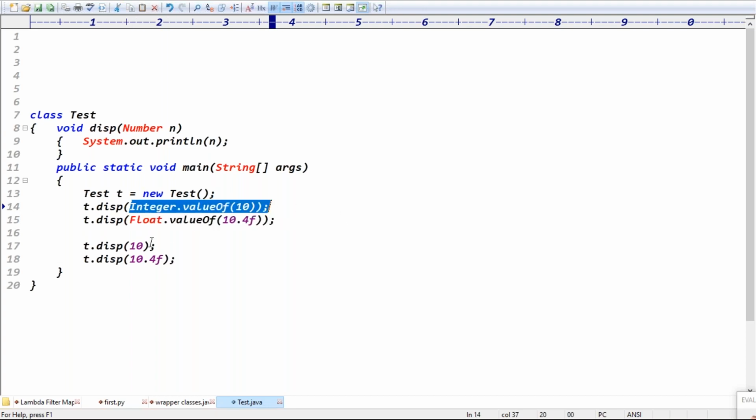Here I am passing 10, but 10 is a primitive. Number can hold only object data, such as Integer, but you are passing only 10. 10 is int type, right? In that case, what happened here? The 10 is automatically converted to the wrapper object format. That is the point we are saying.